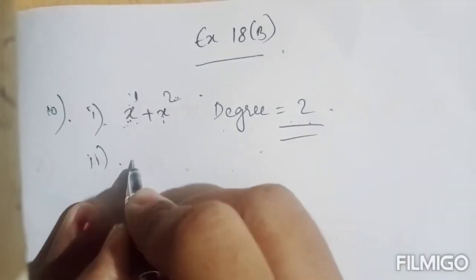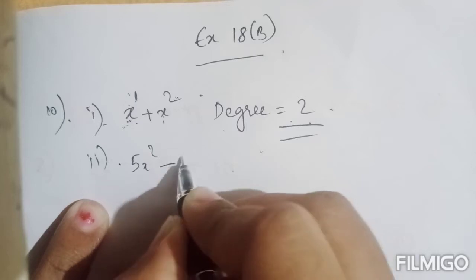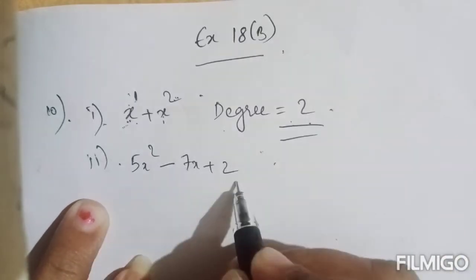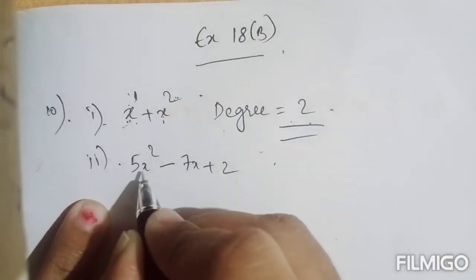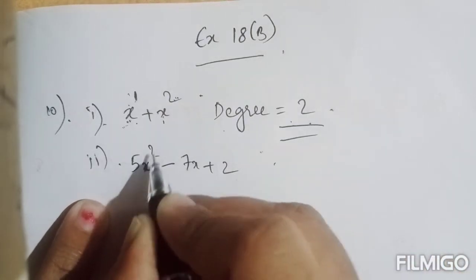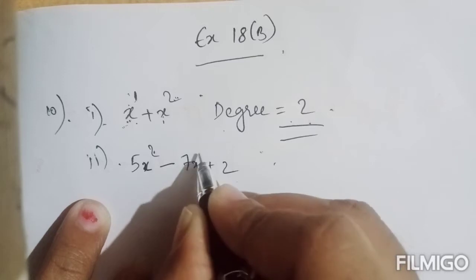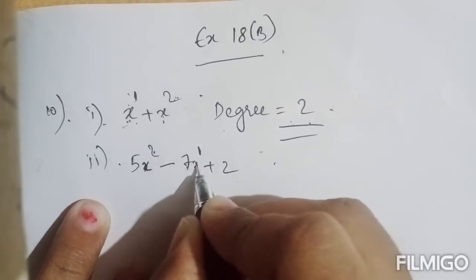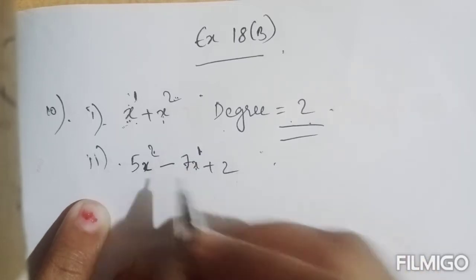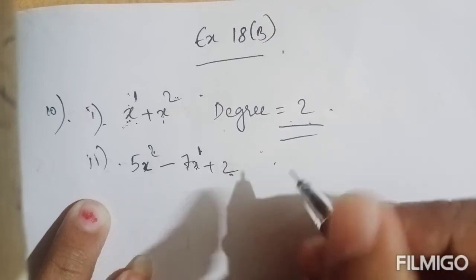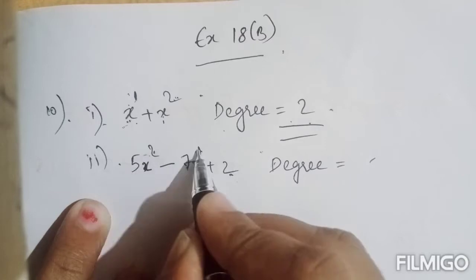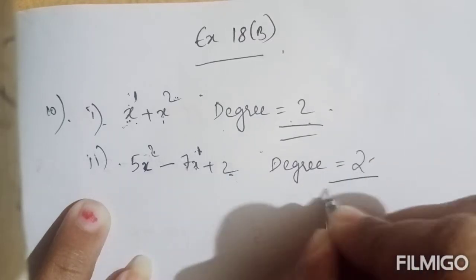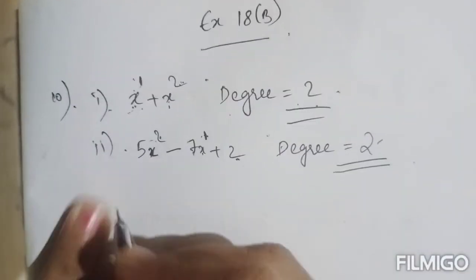Second one, 5x square minus 7x plus 2. This is also a polynomial in one variable. In the first term the power of the variable x is 2. In the second term it is 1; 7x means 7x raised to the power 1. Now this is a constant, so no need to take that. So what will be the degree here? The greatest among these powers, that is 2. Degree will be 2.